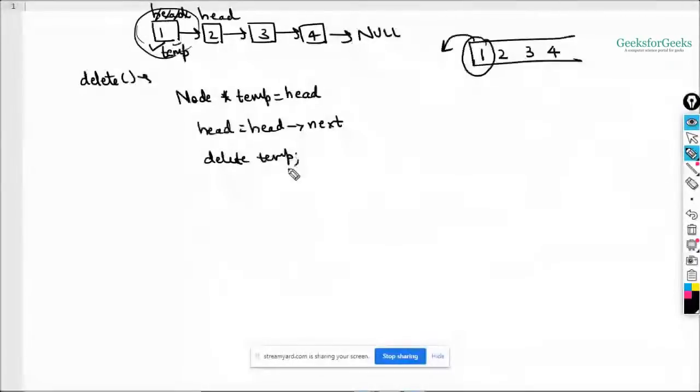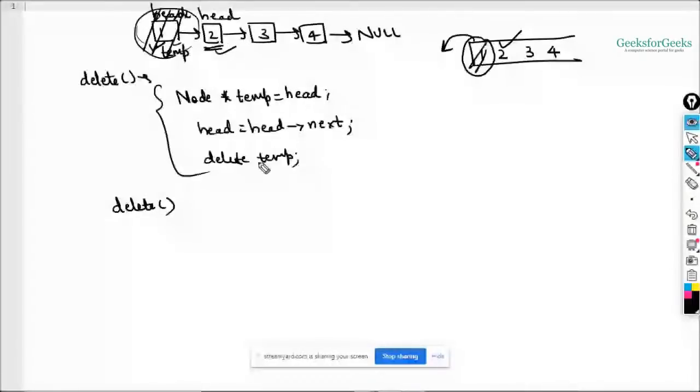As soon as you perform these statements, your first node will be removed and head will be pointing at the next node, right? Again, say I want to delete the next element. So this one has been removed. You need to remove two now. So this two should be removed. Again, you need to perform these statements.